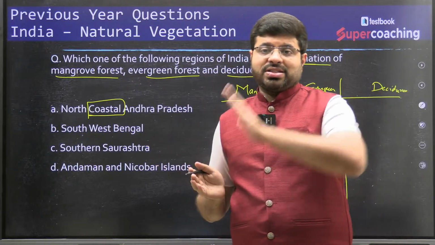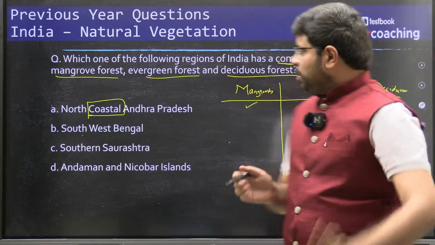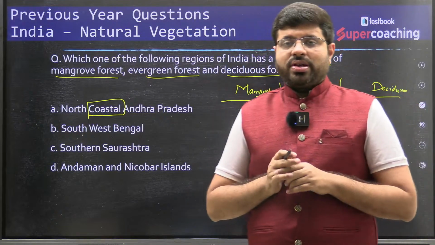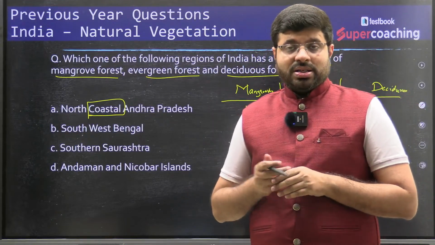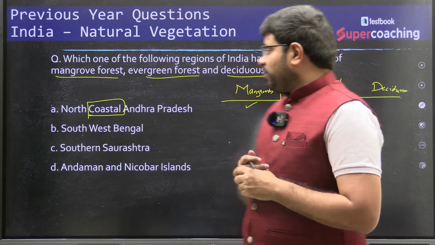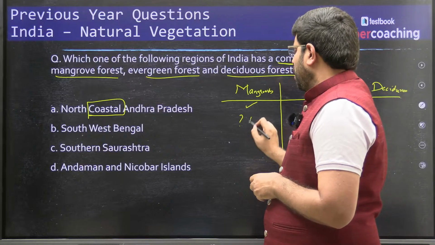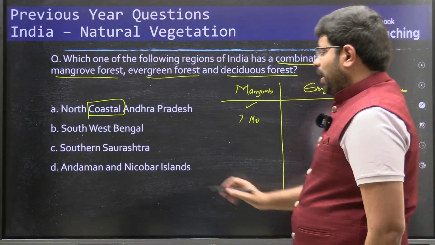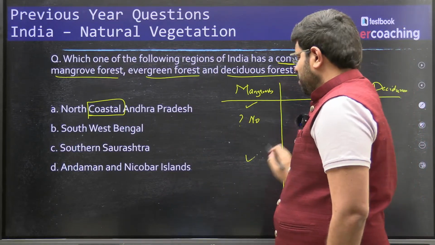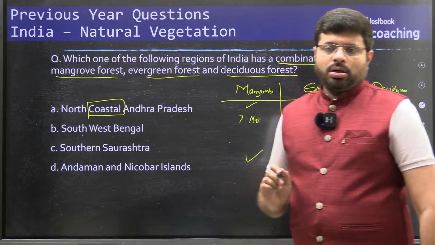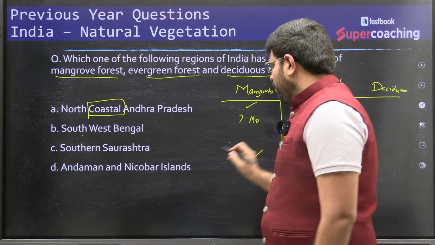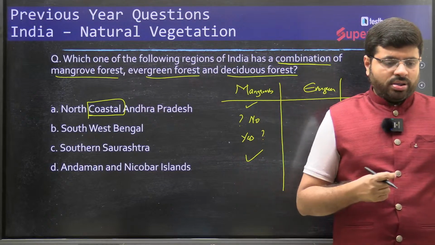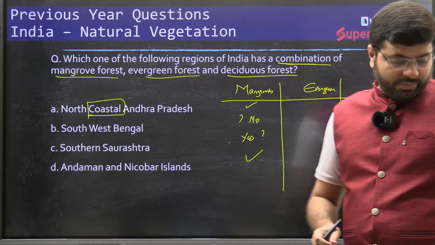Southwest Bengal. Now southwest is towards the landmass. There you might not find mangroves because it is far away. Southeast Bengal, maybe yes. Southern Bengal, maybe yes. Southwest Bengal, maybe no, right? Because it is towards the land. Then Andaman Nicobar Islands, coastal region, do you find mangroves? Yes. Southern Saurashtra, once again coastal, do you find mangroves? Maybe yes. This is what we need to decode. So the first impression we will have is this one.